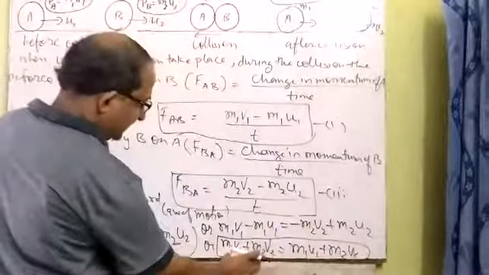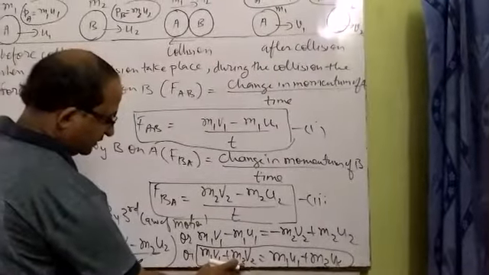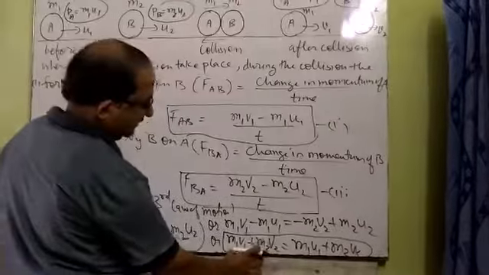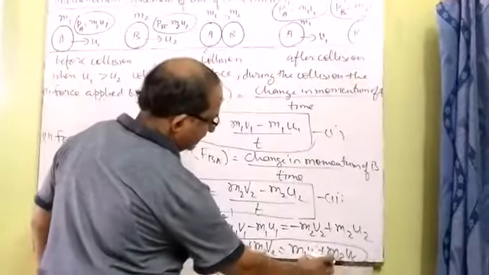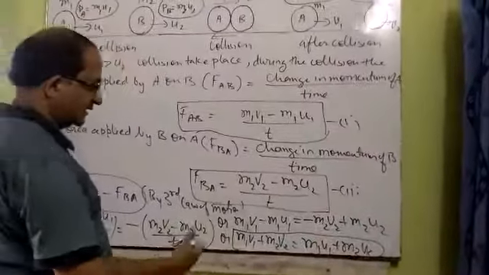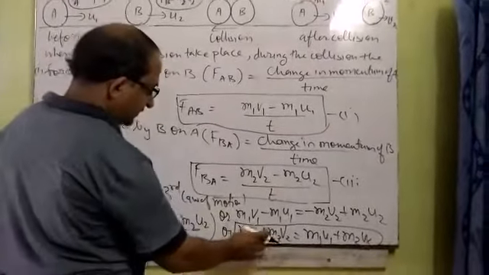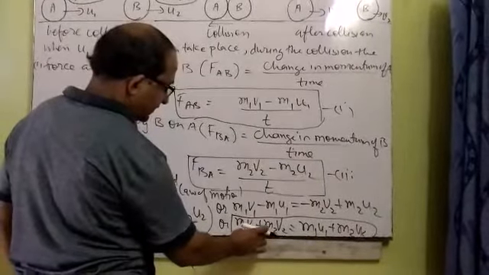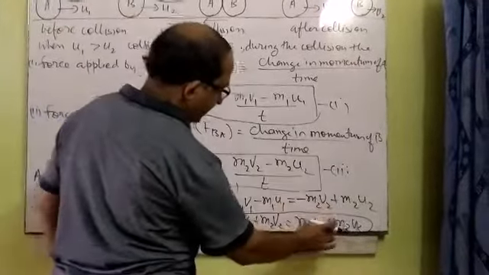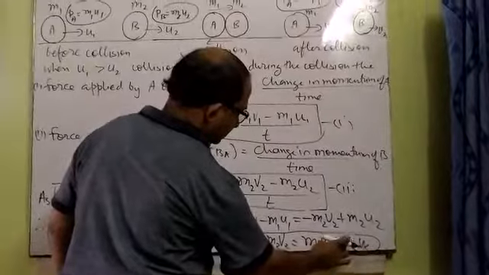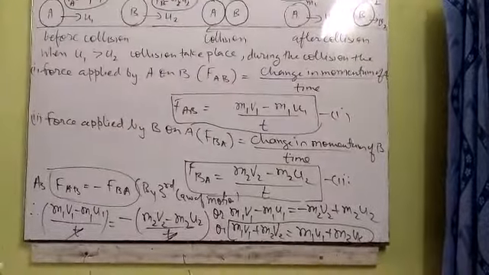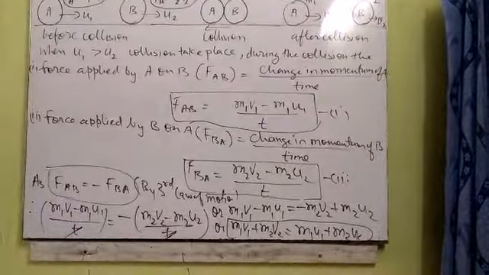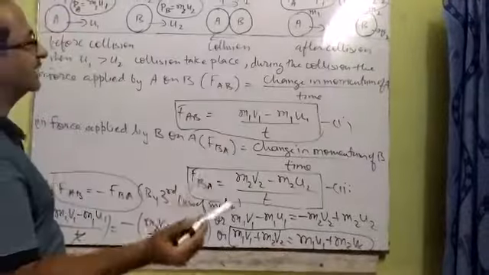This is exactly the sum of the momentum of these two objects after collision, and this is the expression of the sum of momentum of these two objects before collision. It means indirectly, mathematically, we have derived that the sum of momentum of these two objects after collision is the same as the sum of momentum of these two objects before collision. It means during the collision, the total momentum of the system remains conserved, provided that no external unbalanced force acts on them.